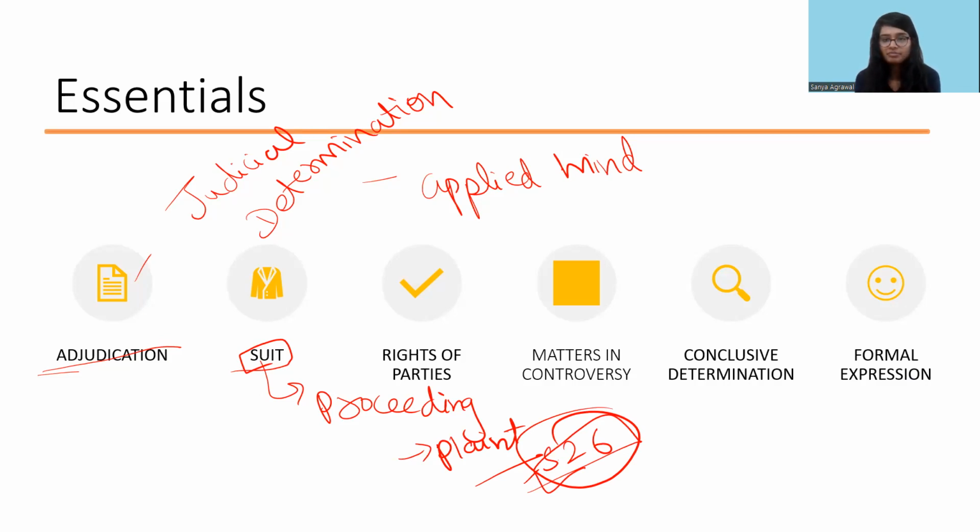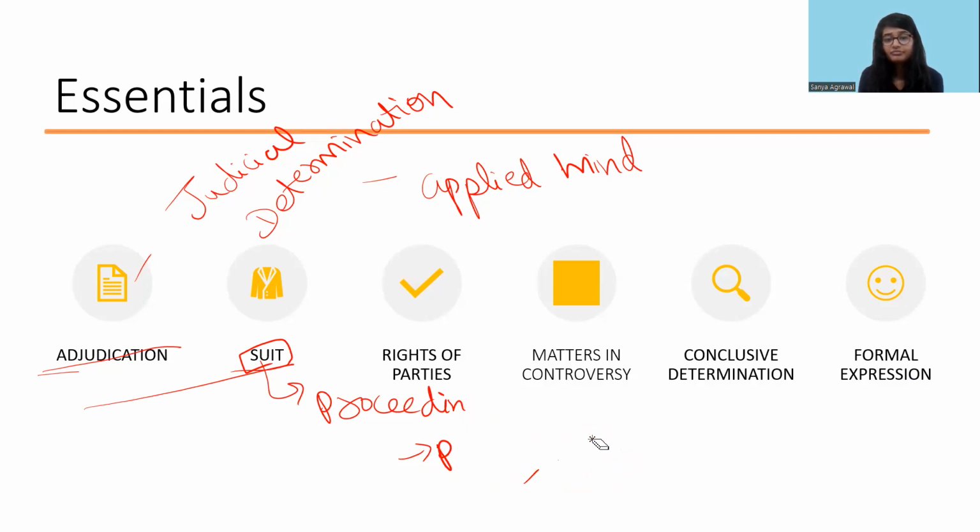It has a liberal interpretation, and that is why if you present a plaint in the court, it is considered that a suit has been instituted. If in a suit the court takes into consideration the evidence presented by both the parties, plaintiff and defendant, and then gives a decision, it is considered adjudication in a suit. So these are the first two requirements that should be present in any decree.